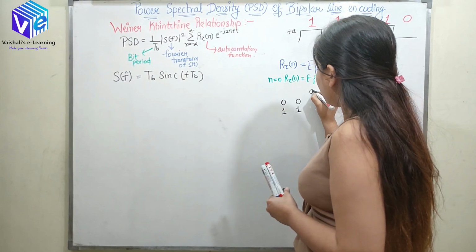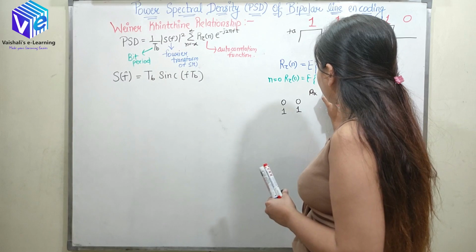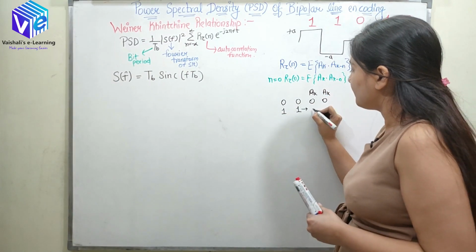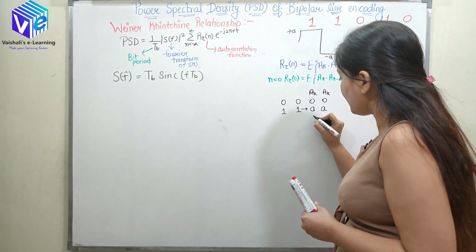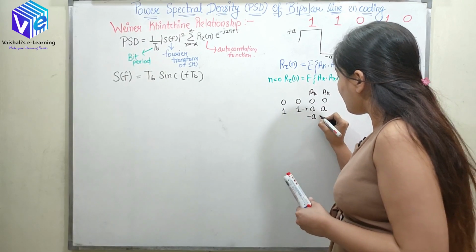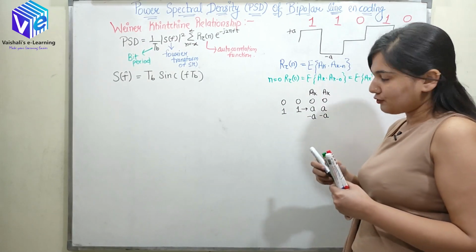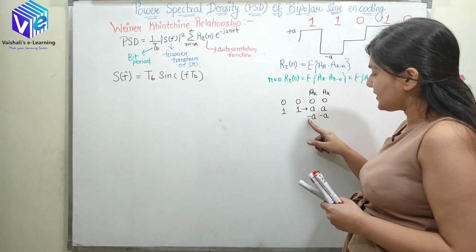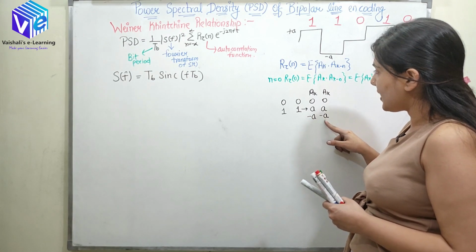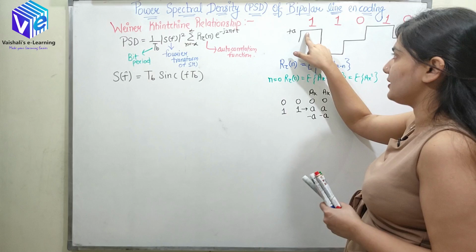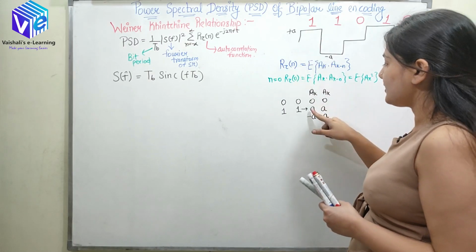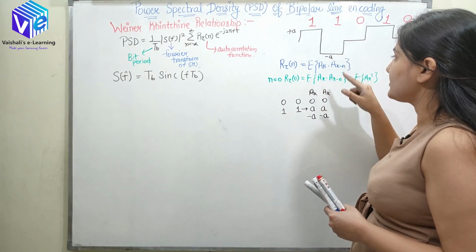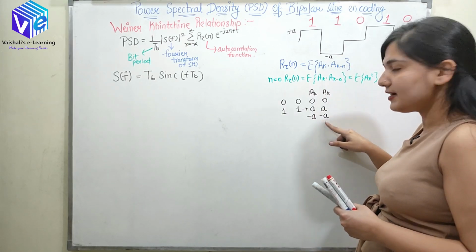Now 0 is represented by 0, but 1 can have two representations: A, A or minus A, minus A. So one can be represented using A and A, and one can be represented as minus A, minus A. Then the square would be taken as minus A into minus A.